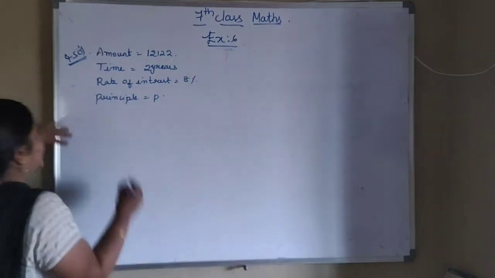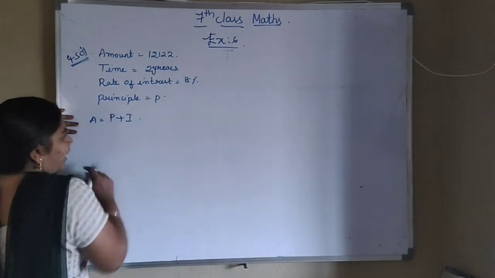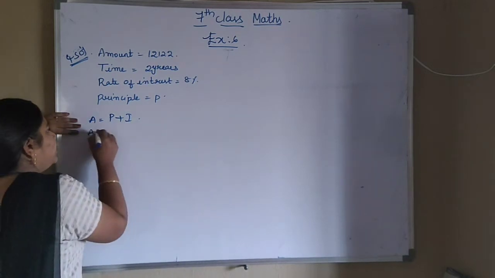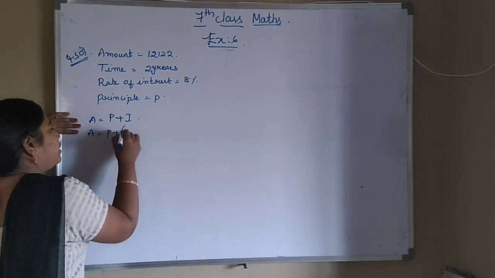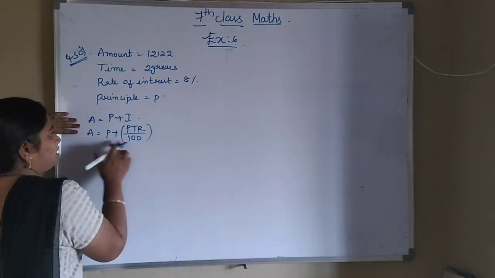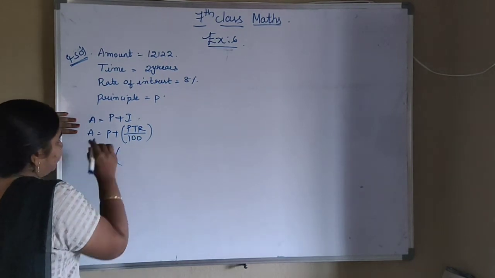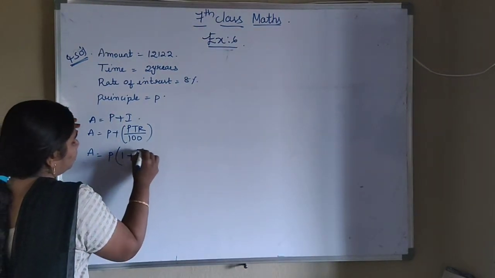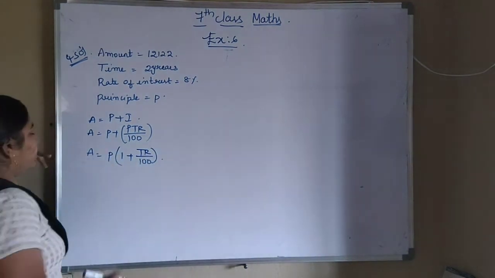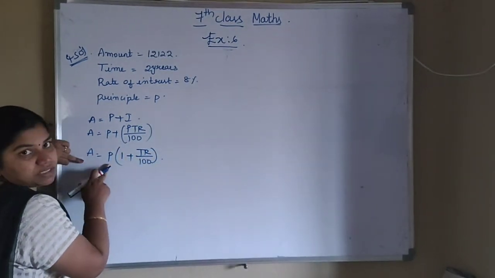So which formula will we use here? A is equal to P plus I. I is nothing but the interest value. A is equal to P plus I can be written in the form of PTR by 100. So in these two terms P is common, so I am taking P as common. What is the remaining term? 1 plus TR by 100. Now we know the amount value, the time value and also the rate of interest. We can find the principal value here.